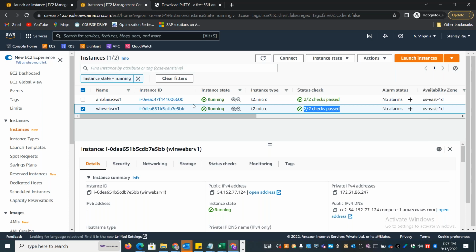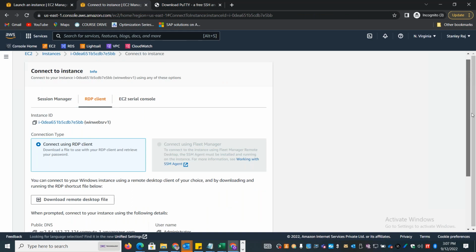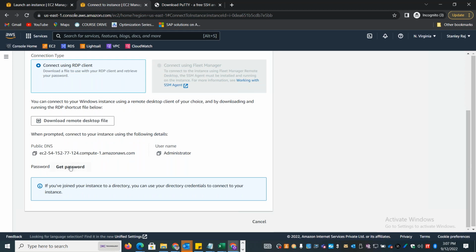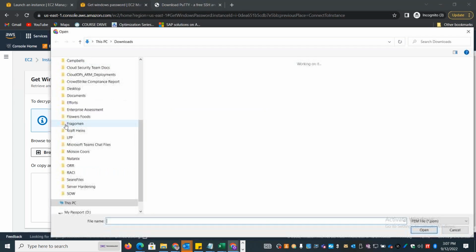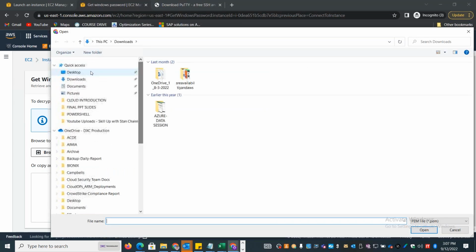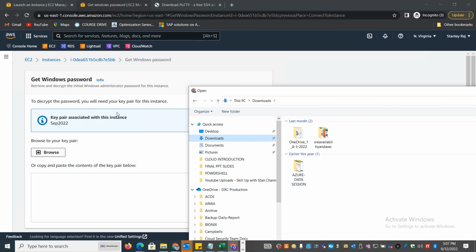For logging into a Windows system, you cannot just directly use the key. Instead, you need to use a username and password. In order to do that, click on the Connect option and go to RDP client. The RDP client tab will request the specific key. I can say Get password. It will ask me to browse and select the key pair associated with the system. I can go to Downloads and select the September 2022 PPK file, which is needed to decrypt the password.